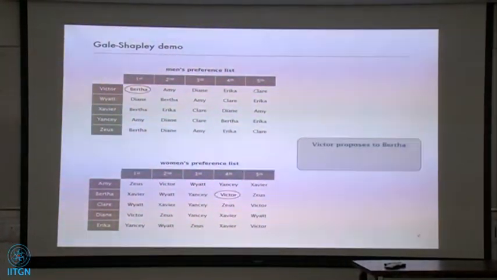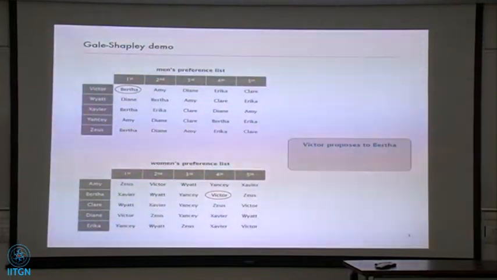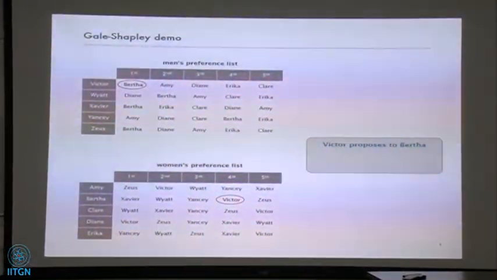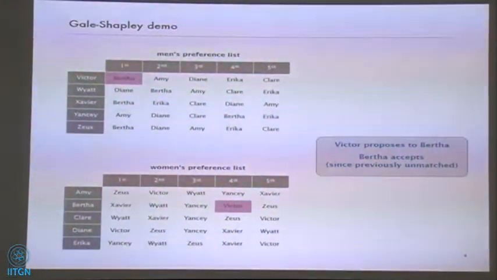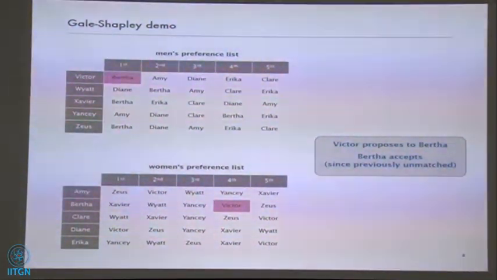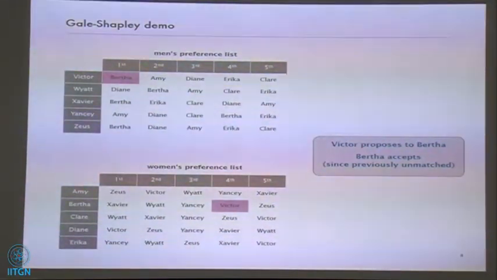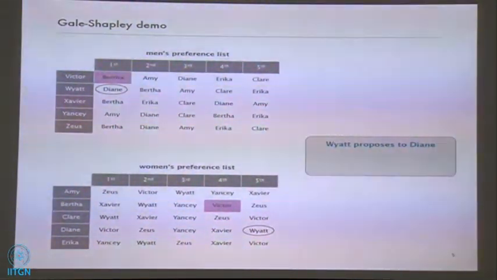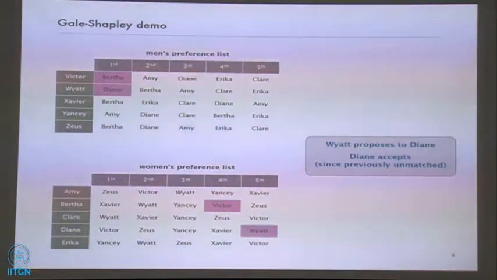Victor goes out first, proposes to Berta. What does Berta do? Well, she has to accept him, right? No other options. So she accepts him, since she was previously unmatched, provisionally. Wyatt goes out, proposes to Diane. Again, she's unmatched, so she accepts him.